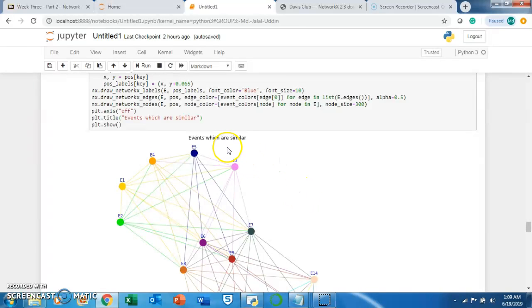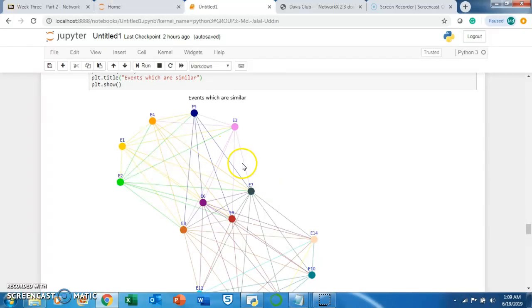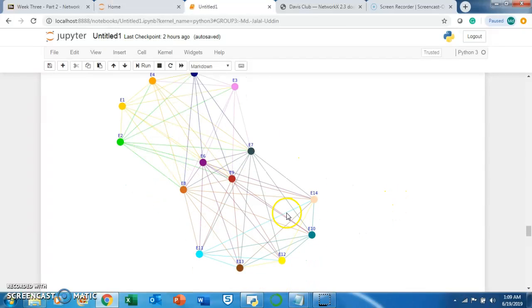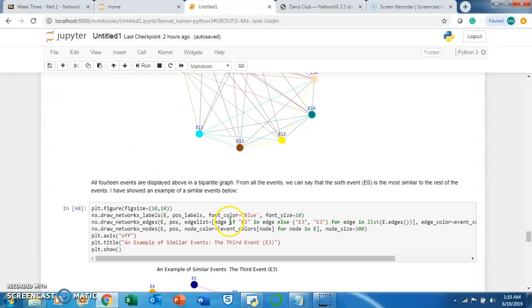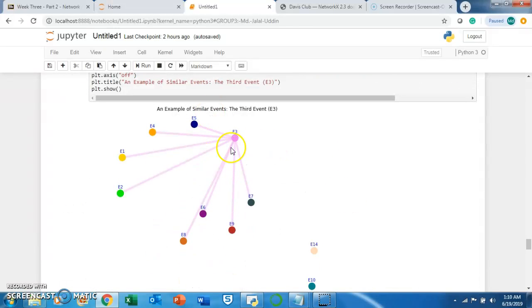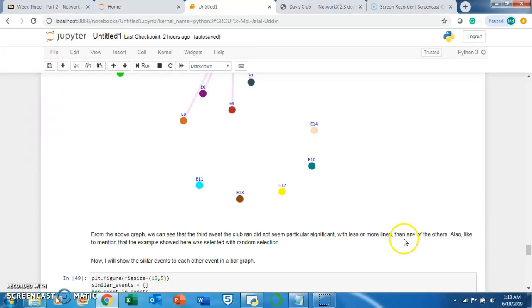Also, this shows events which are similar. The reason for finding similar events is that we want to see whether, if the events are similar, the participants also increase or not. Here is an example of similar events.